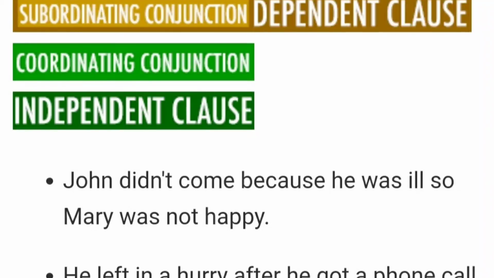And the last, the fourth one, is the compound complex sentence. The structure of a compound complex sentence is that it has 1 subordinating conjunction, 1 dependent clause, 1 coordinating conjunction which connects all these clauses, and 1 independent clause. For example, John didn't come because he was ill, so Mary was not happy.